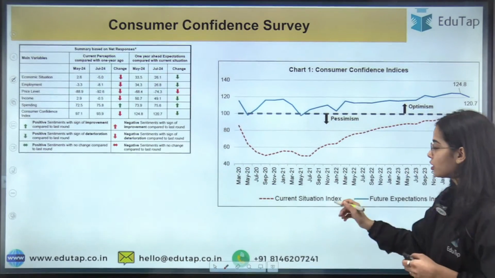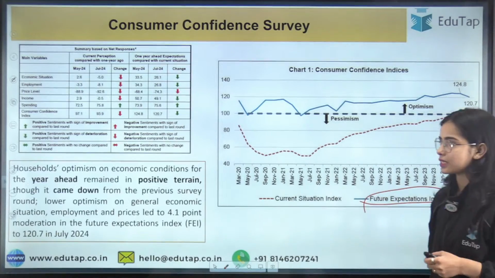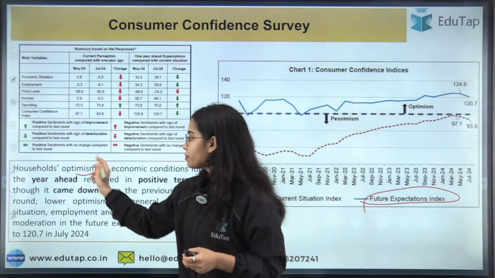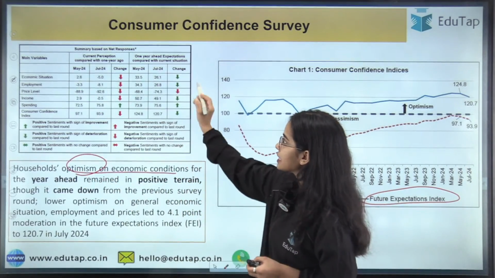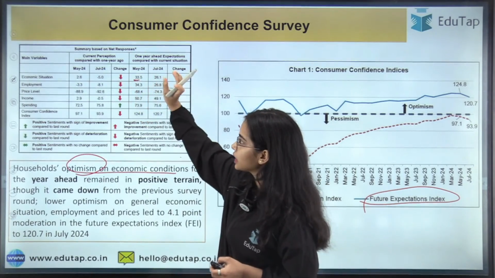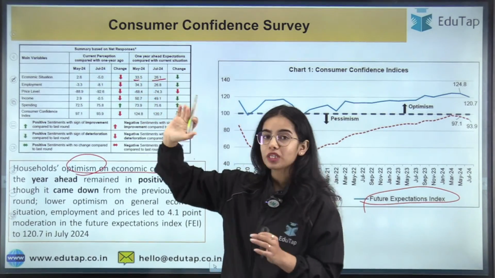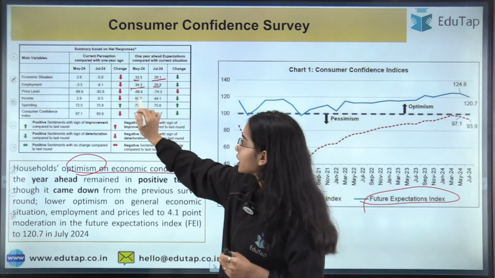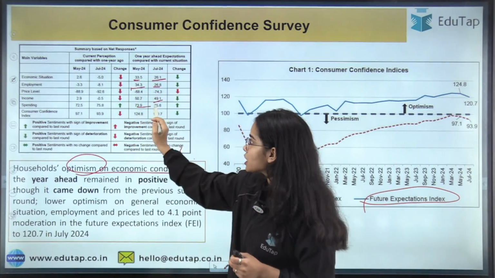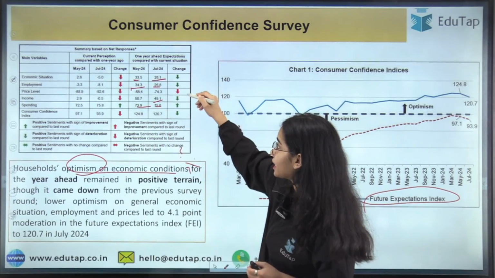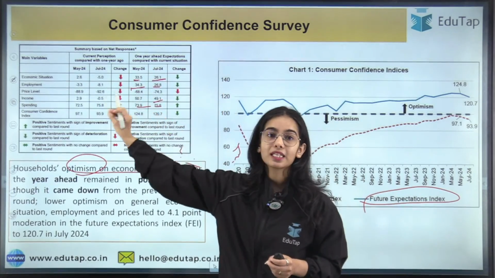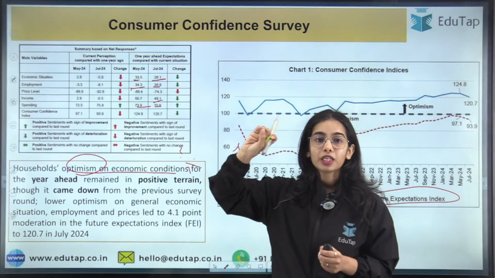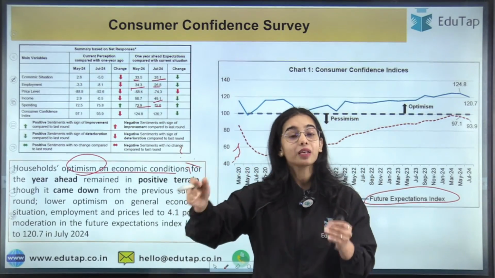Now coming to the future expectations index. Okay, so households' optimism on the economic condition. Here you can see the economic situation for the future is positive. The employment situation is positive. The income situation is positive. The spending situation is positive, but they are declining. Only the price level is in the negative category, but all the others are in the positive category, but they are declining.